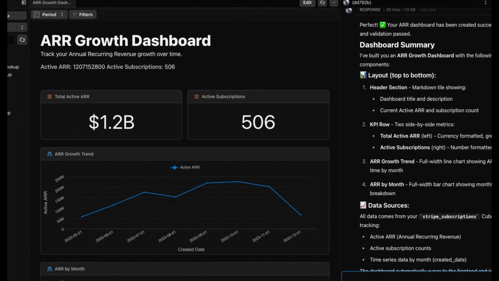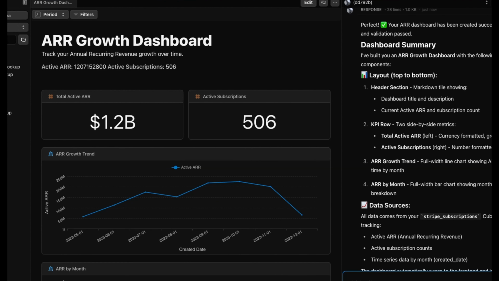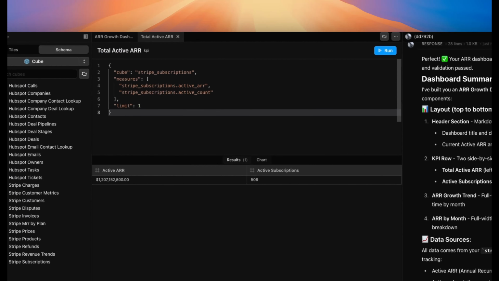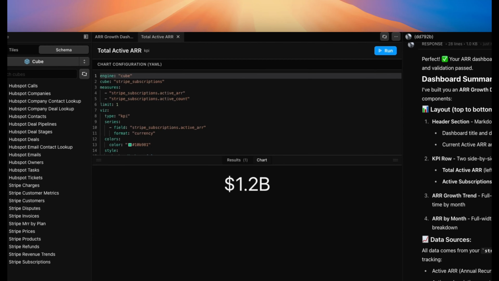And there we have it. Fi answered the question, built a dashboard, and additionally, you're able to customize everything that Fi creates. You can review the underlying SQL or you can change the design of the charts, etc.